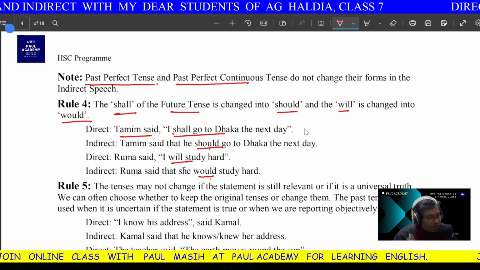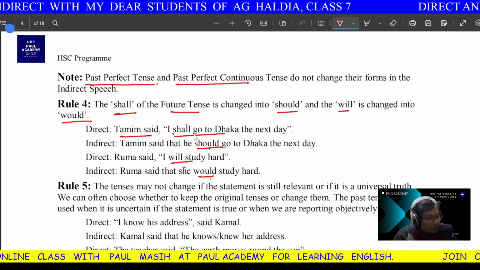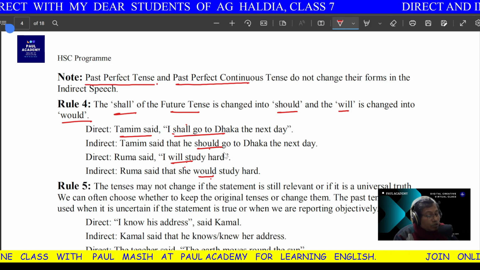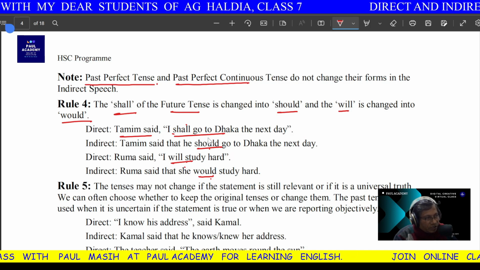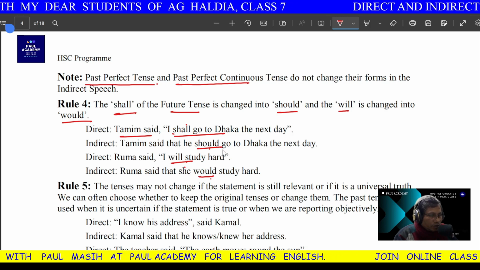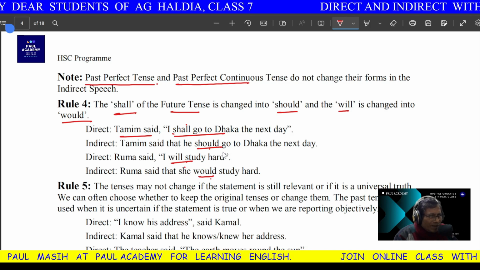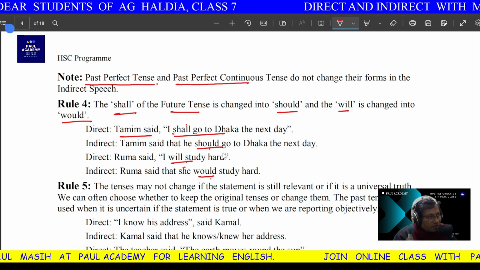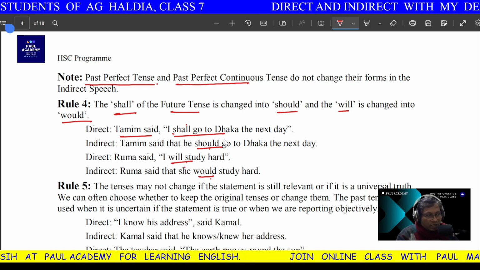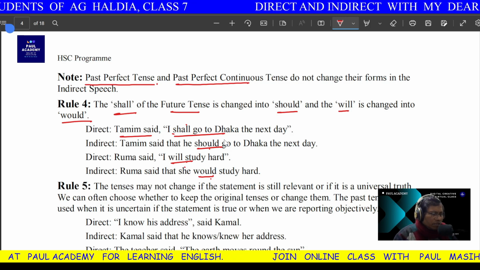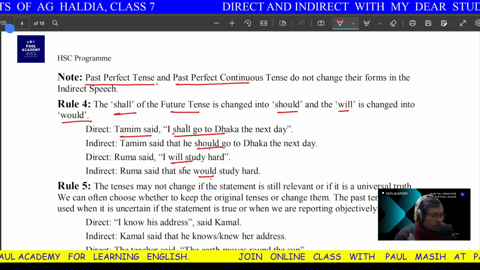Many times I've seen that teachers in some schools tell you that shall will be changed into would, not should. It is because they believe that when you change shall into should, it changes its meaning. Should refers to obligation and duty. It might subtly change the meaning of the sentence. And that could be the reason why the teachers tell you not to change into should but would. But should is always the past tense of shall, no doubt.